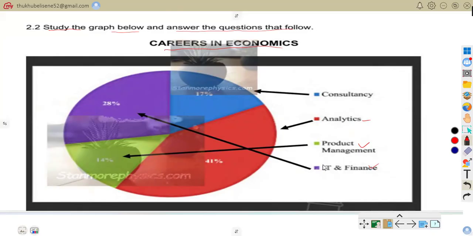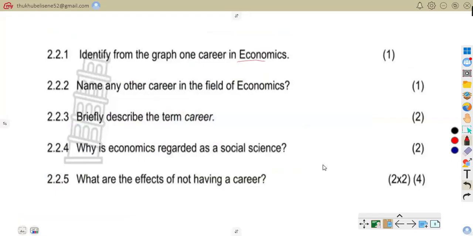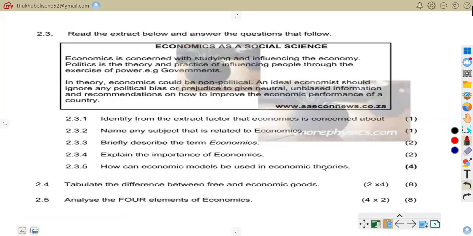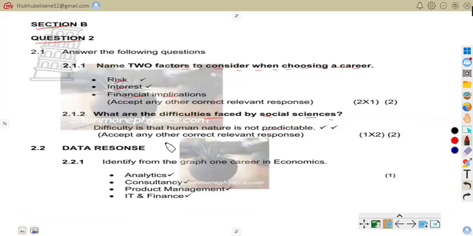We know very well that economics offers various careers, so the question wants us to identify only one. If you come to our answers, you can talk of analytics, consultancy, IT management, finance. All of them can be identified from our graph. They are there.